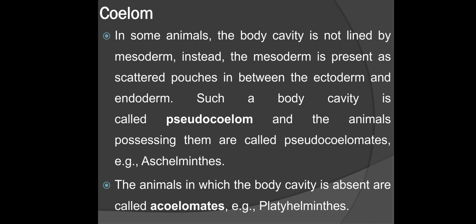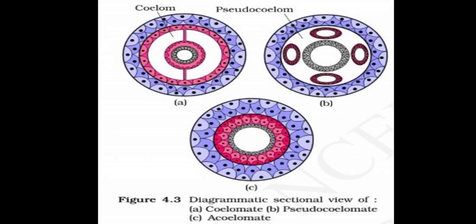In some animals, the body cavity is not lined by mesoderm. Instead, the mesoderm is present as scattered pouches in between the ectoderm and endoderm. Such a body cavity is called pseudocoelom, and the animals possessing them are called pseudocoelomates. Example, Aschelminthes. The animals in which the body cavity is absent are called acoelomates, for example Platyhelminthes.